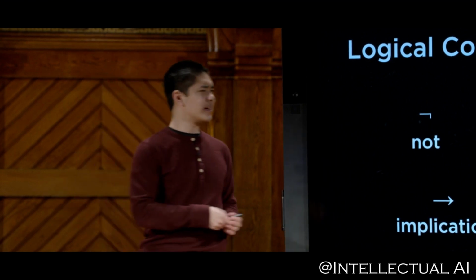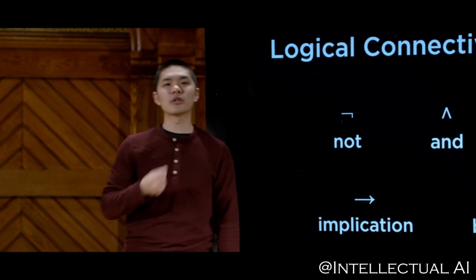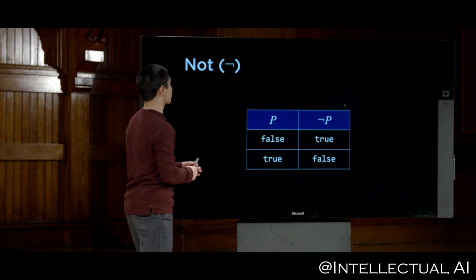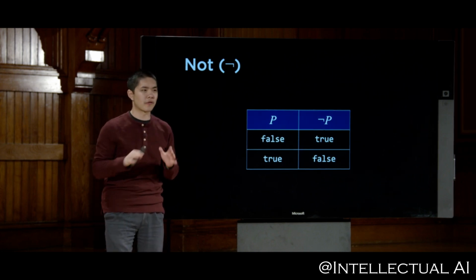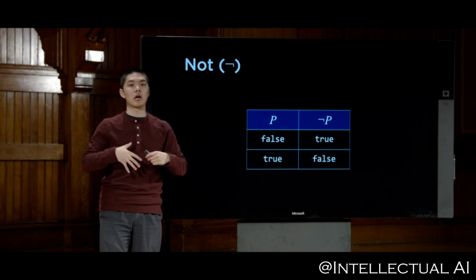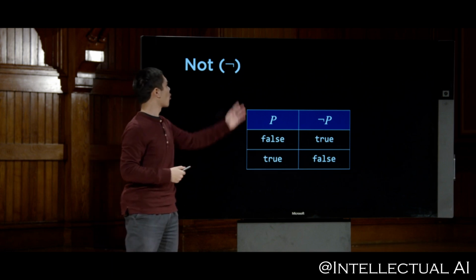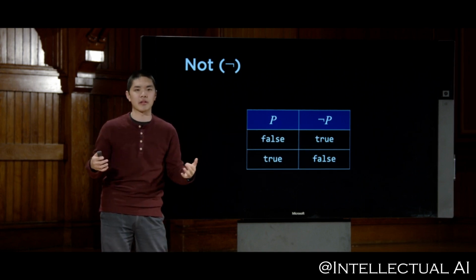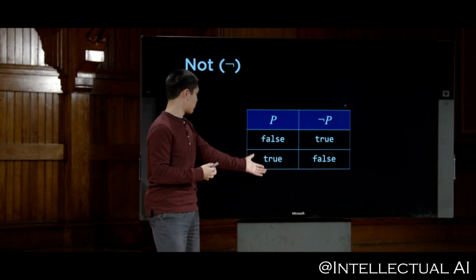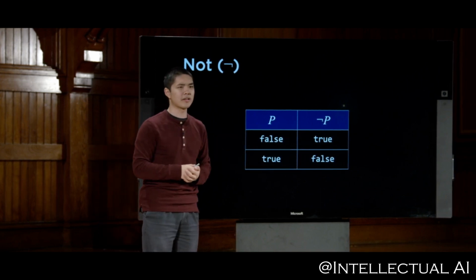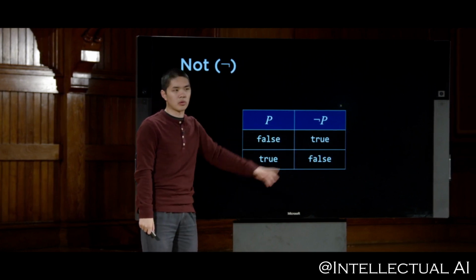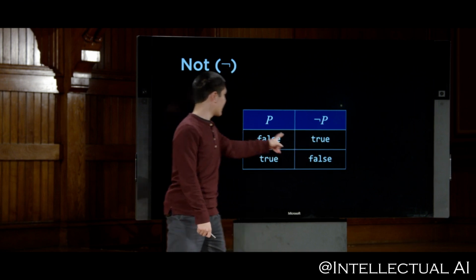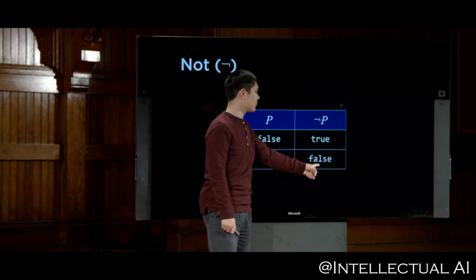But in order to get there, we need to take a look at each of these logical connectives and build up an understanding for what it is that they actually mean. So let's go ahead and begin with the not symbol. So this not symbol here. And what we're going to show for each of these logical connectives is what we're going to call a truth table, a table that demonstrates what this word not means when we attach it to a propositional symbol or any sentence inside of our logical language. And so the truth table for not is shown right here. If P, some propositional symbol or some other sentence even, is false, then not P is true. And if P is true, then not P is false.